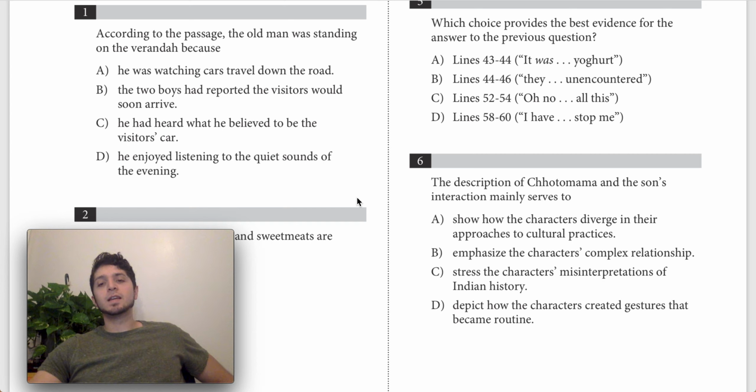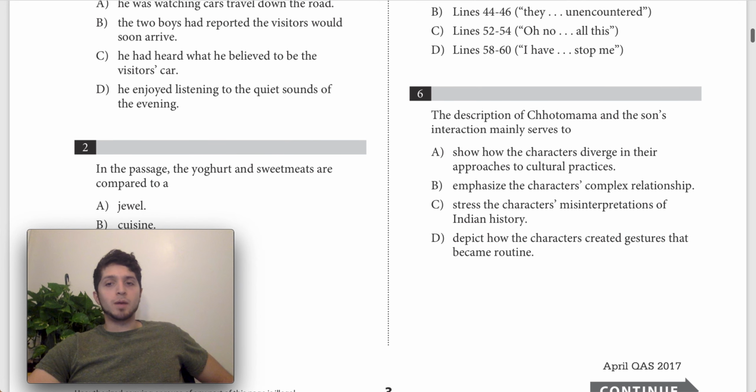Solving question 6, and this is from the SAT number 9, April 2017 test. The question says, the description of Chhotomama and the son's interaction mainly serves to do something. So here we have this "mainly serves to" question, which the way to interpret that is basically, let's go back to the scene and just figure out what is the scene about, and usually just pick the answer choice that matches that. And we're looking for the description of Chhotomama and the son's interaction, right? Basically how they're interacting together.